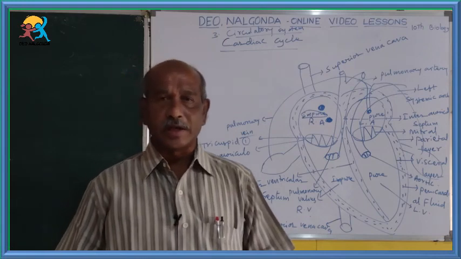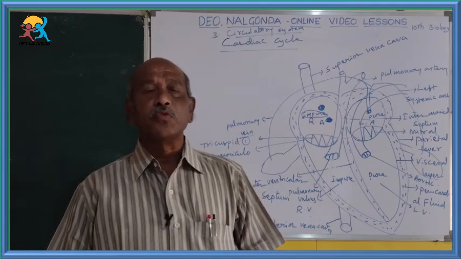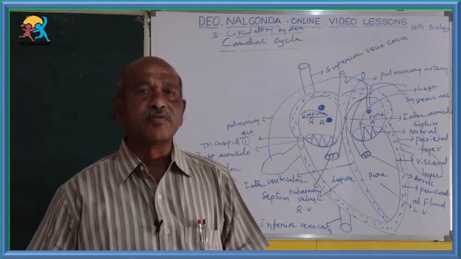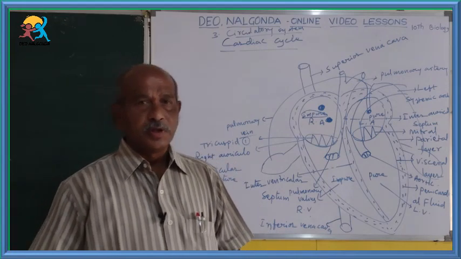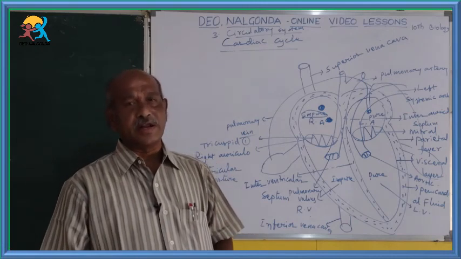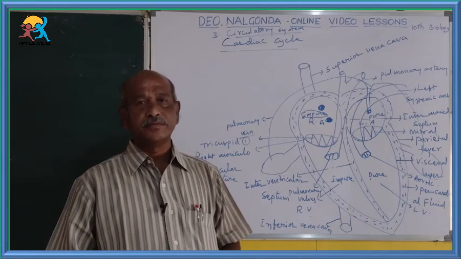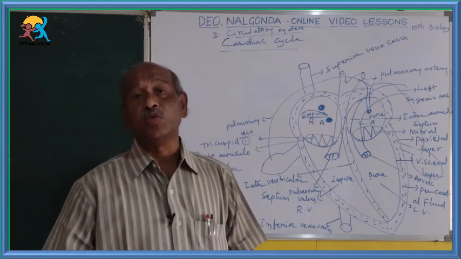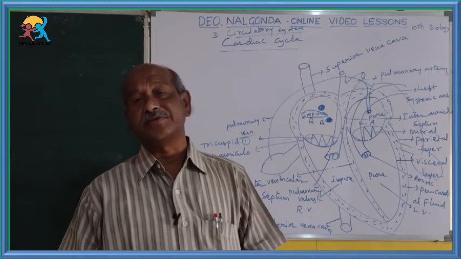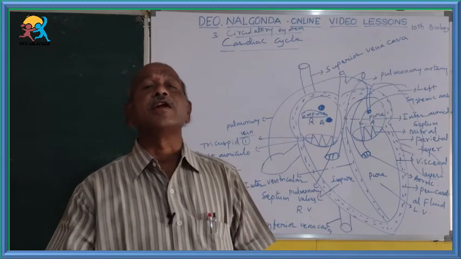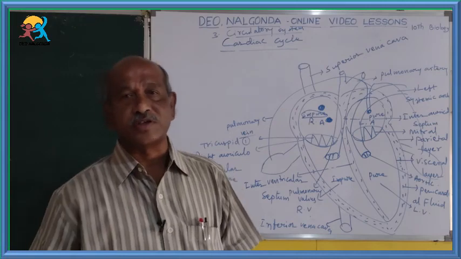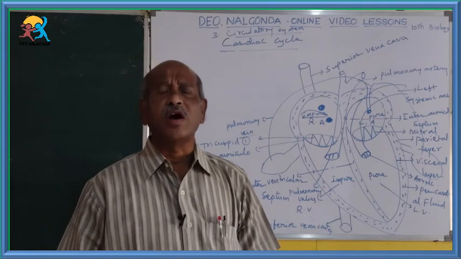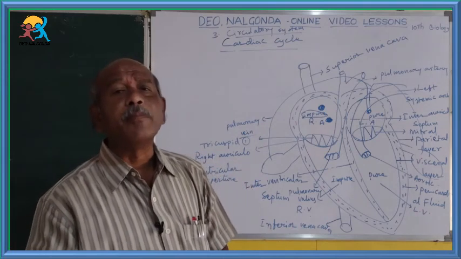What is the cardiac cycle? In the last class, we learned about the external structure, internal structure and valves of the total heart. The cardiac cycle is nothing but the functioning of the heart. Next, the functioning of the heart. How is the heart working or functioning, how is the circulation of blood taking place? For a detailed understanding, we can go to another 4 marks question, that is called the cardiac cycle. It is nothing but the working of the heart or pumping of the heart.